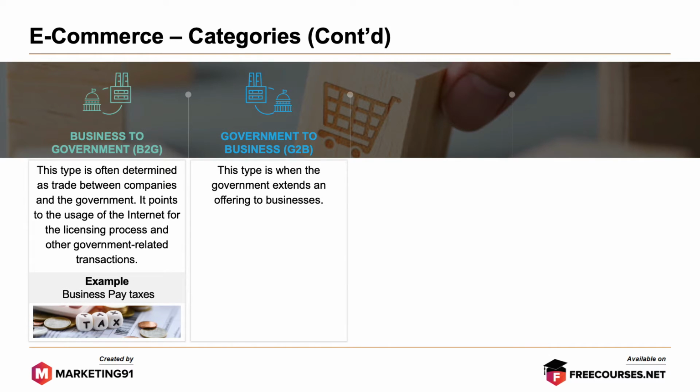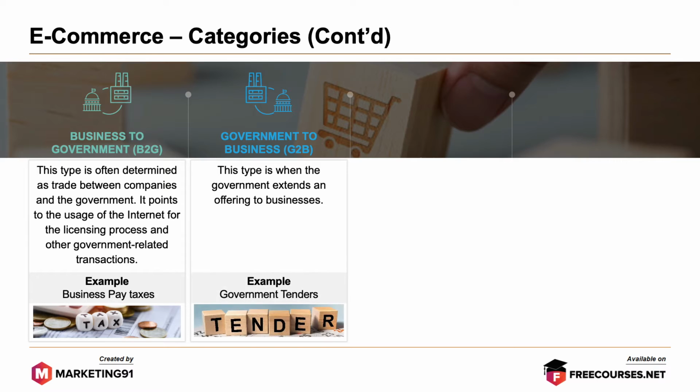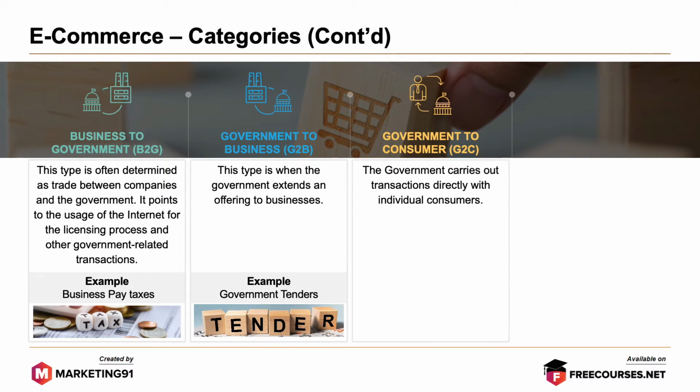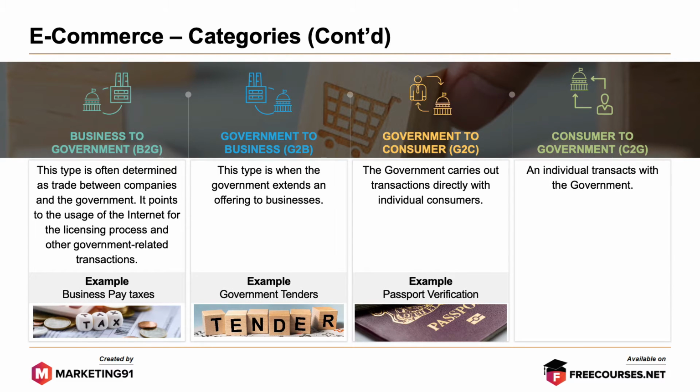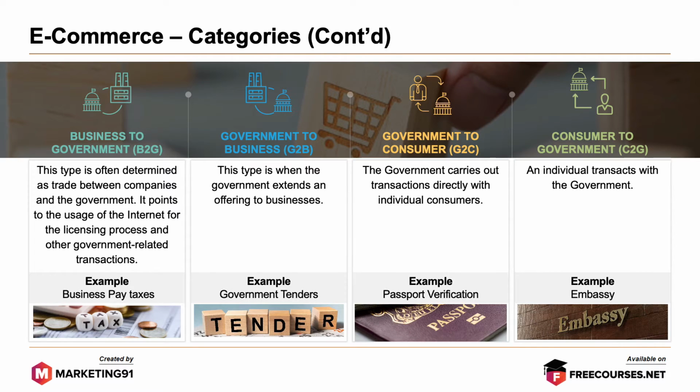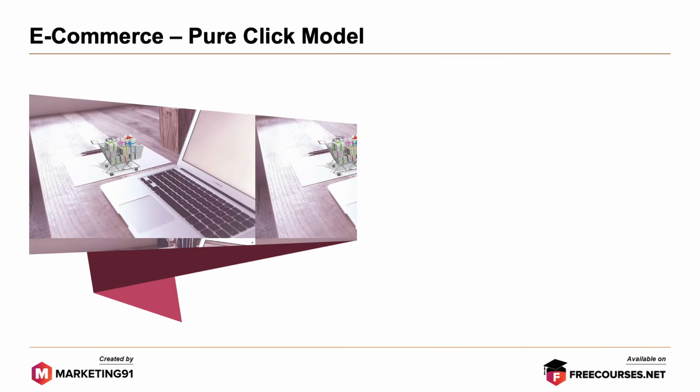Next, government to business. This type is when the government extends an offering to the business. Example, government tenders. Next, government to consumer. The government carries out transactions directly with individual consumers. Example, passport verification. And finally, consumer to government. Here an individual transacts with the government. Example, embassy. Now looking at the models of e-commerce, starting with the pure click model.